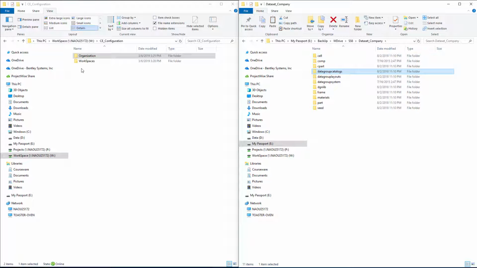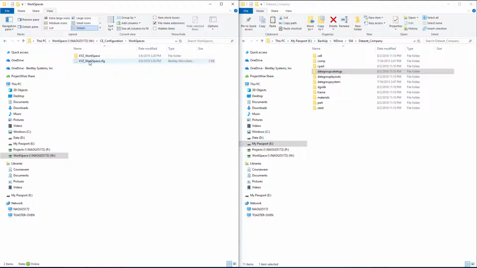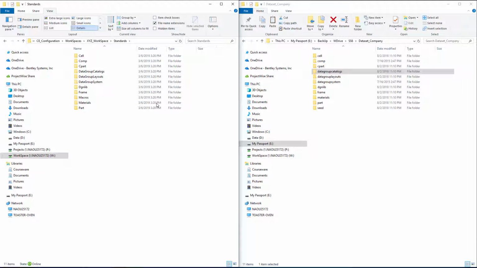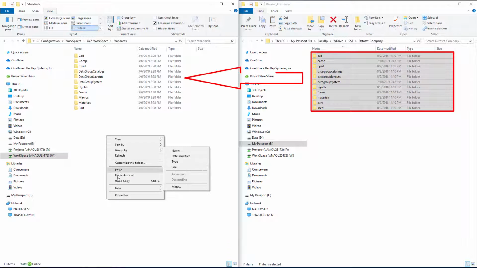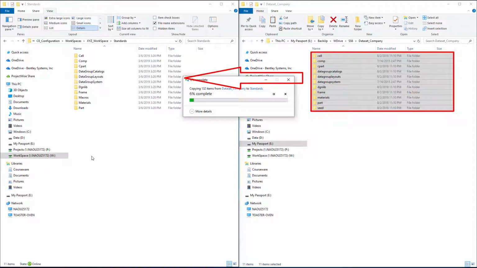So I'm going to do the same thing. I'll come over here to my workspaces, and I'm going to copy these into my XYZ workspace under the standards folder. So I'm going to do the exact same thing. I'm going to select all the folders. I'll do a copy and then a paste over here, and it'll just merge the corresponding folders.